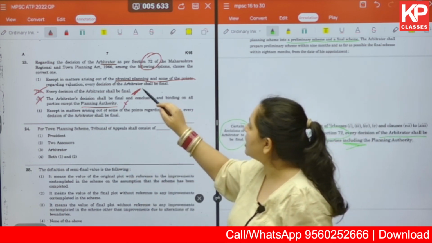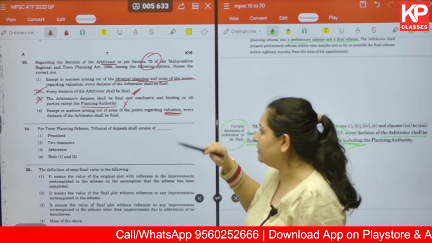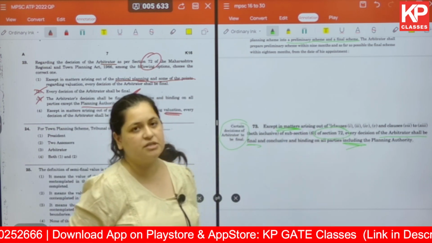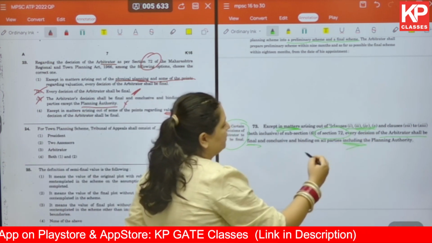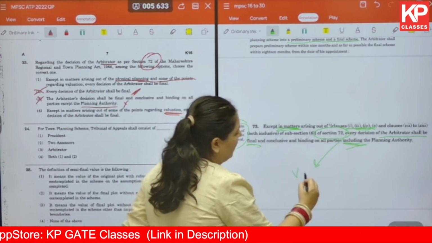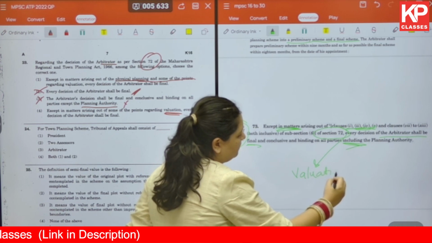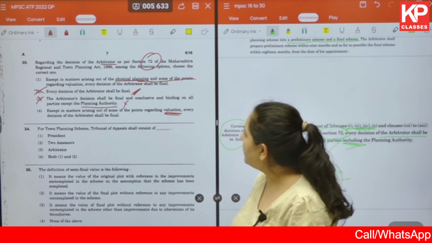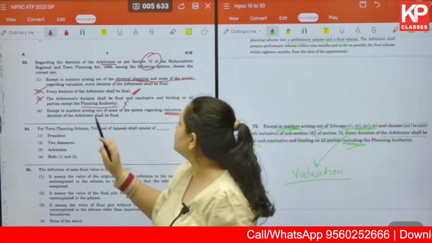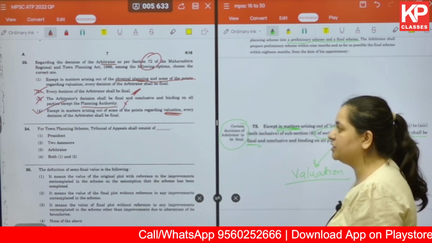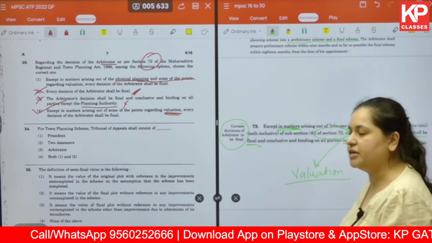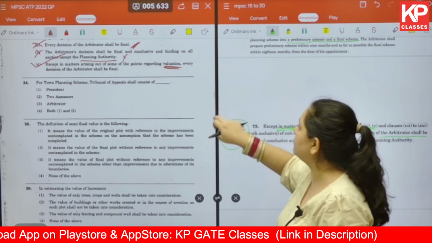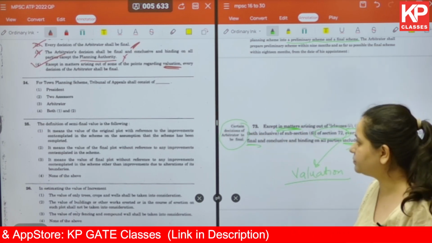Now the point arises whether we are talking about physical planning and valuation or valuation only. If you read into these clauses of section 72, you will find that all these points are with respect to valuation only. Okay, so the answer for us for question number 23 becomes, except in matters arising out of some of the points regarding valuation, every decision of the arbitrator is to be final. So for question number 23, we have option number 4 as the correct answer.